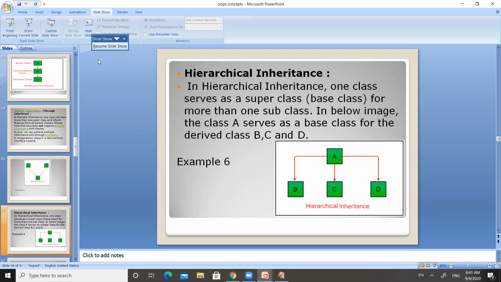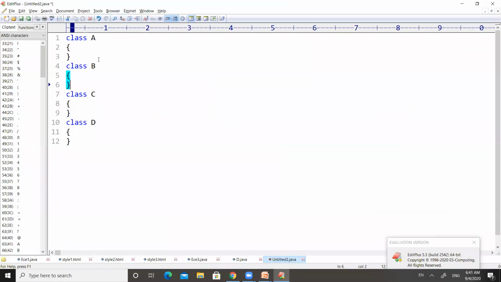B is a child class for class A, C is a child class for class A, D is a child class for class A. So each and every class has to be a child class for class A. So here we have to mention extends A, here extends A, and here also we have to mention extends A.